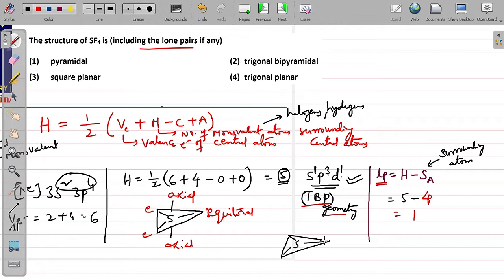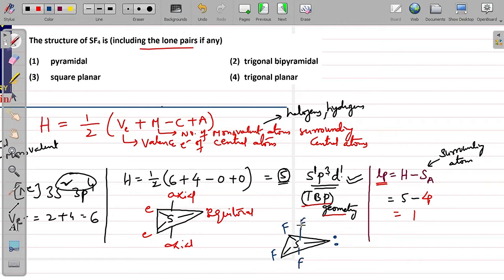Suppose if 2 are there, then also we will put in the equatorial. If 3 are there, we will put on the equatorial. If 4 lone pairs are there with sp3d, then 3 we will put on the equatorial and 1 we have to place on the axial. So first equatorial to be given priority. So here one lone pair I am putting here. The remaining 4 fluorines I will distribute 1, 2, 3 and 4.